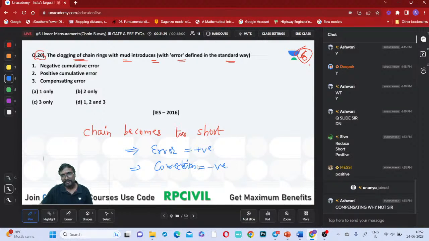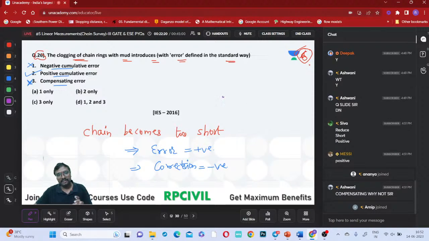So which option is matching, if you observe? Negative cumulative, positive cumulative, compensating. Negative cumulative error cannot be correct, so the first option cannot be correct, and second, yes, positive cumulative. It cannot be compensating. Because of this clogging of these rings, length will decrease only, length will never increase, isn't it Ashwini?